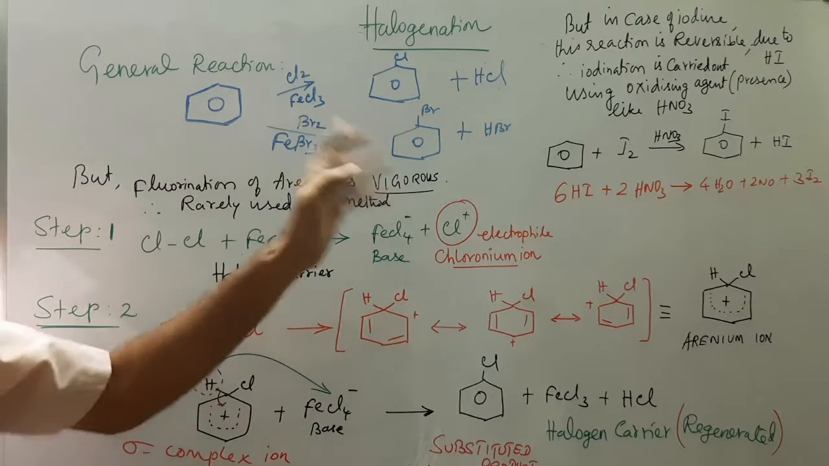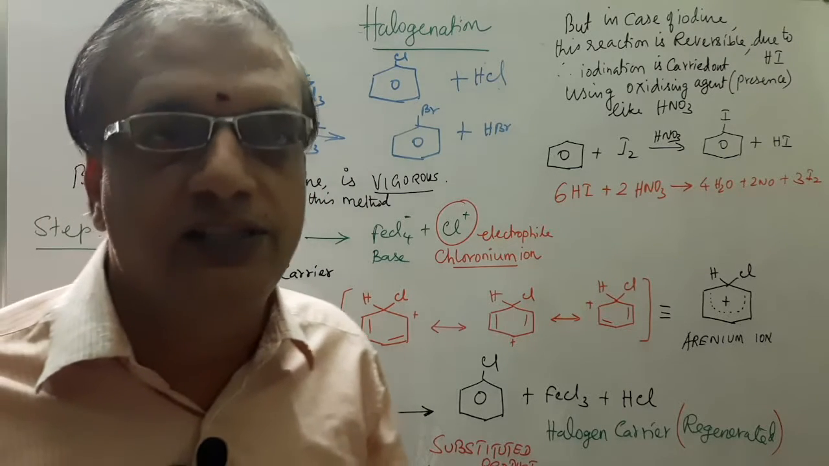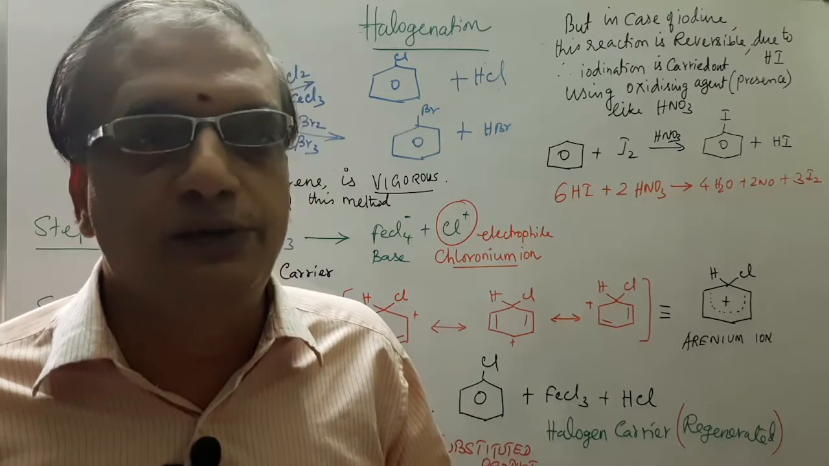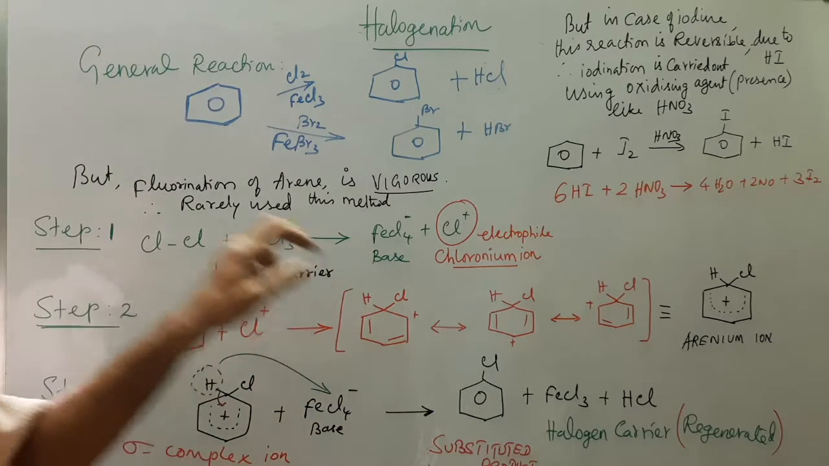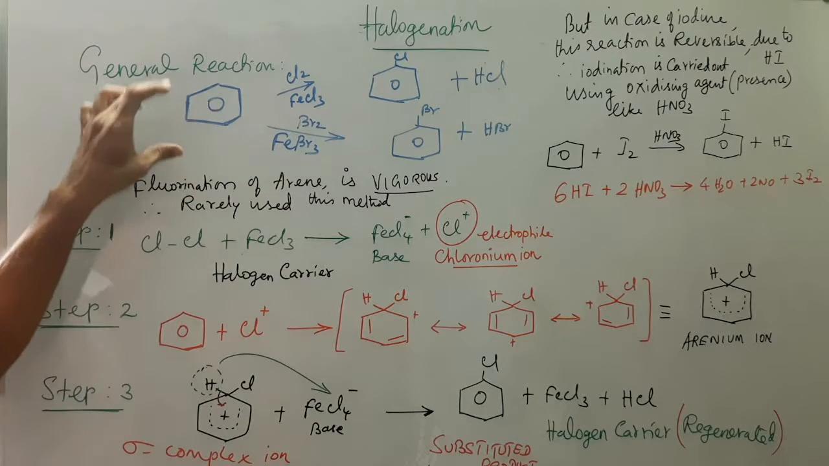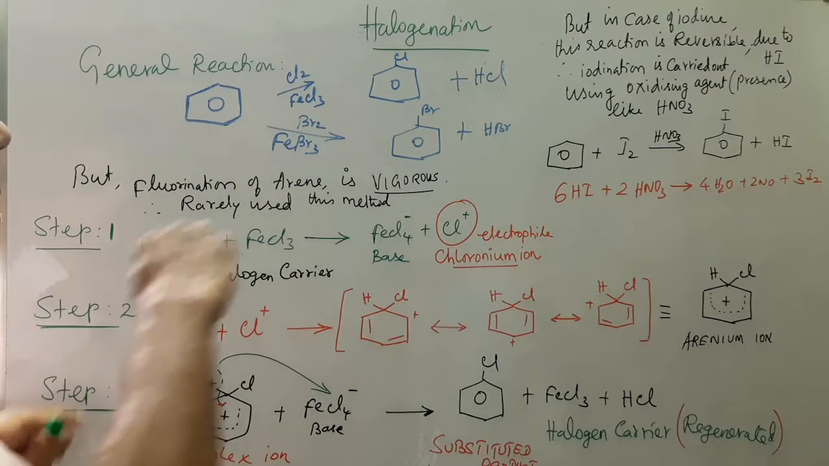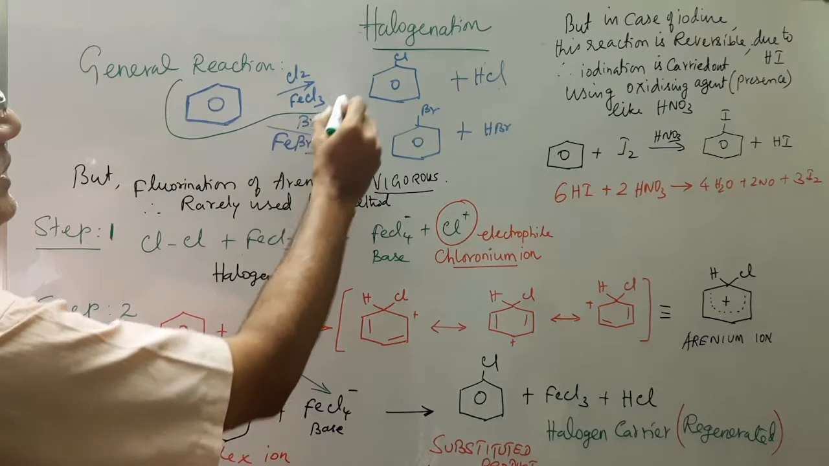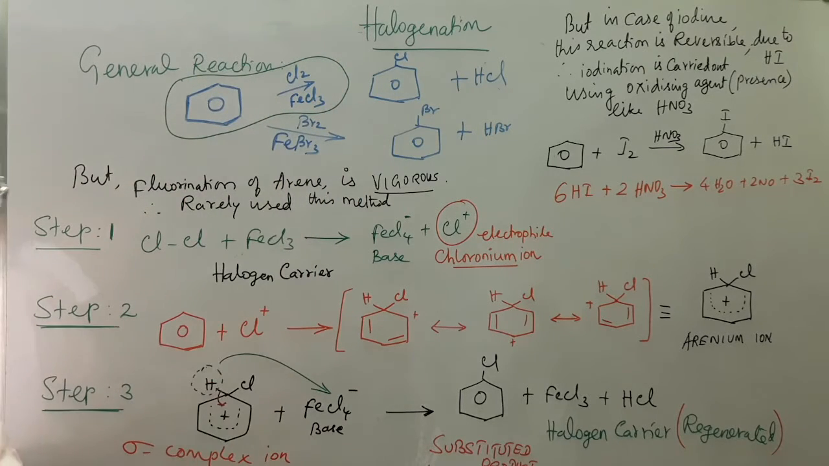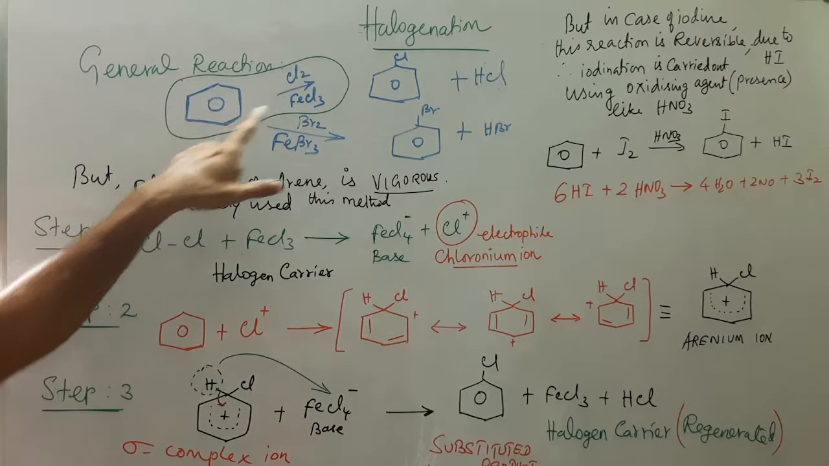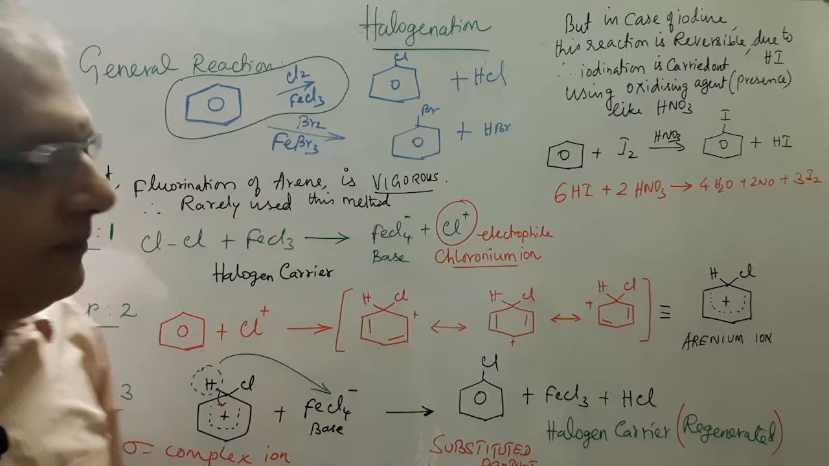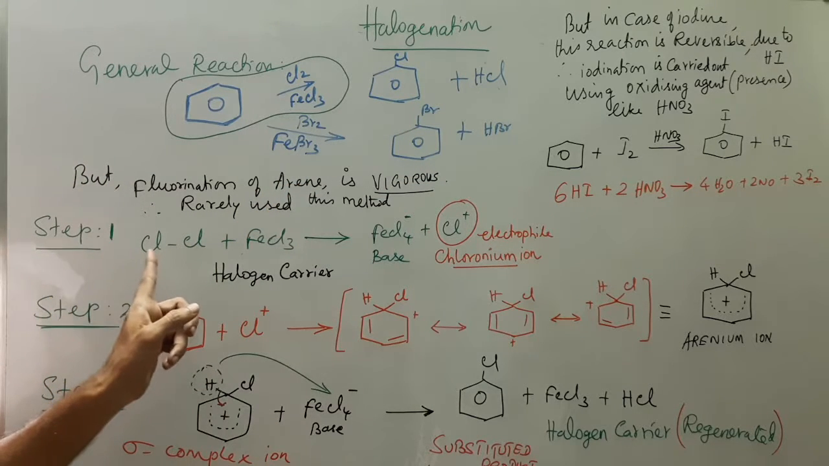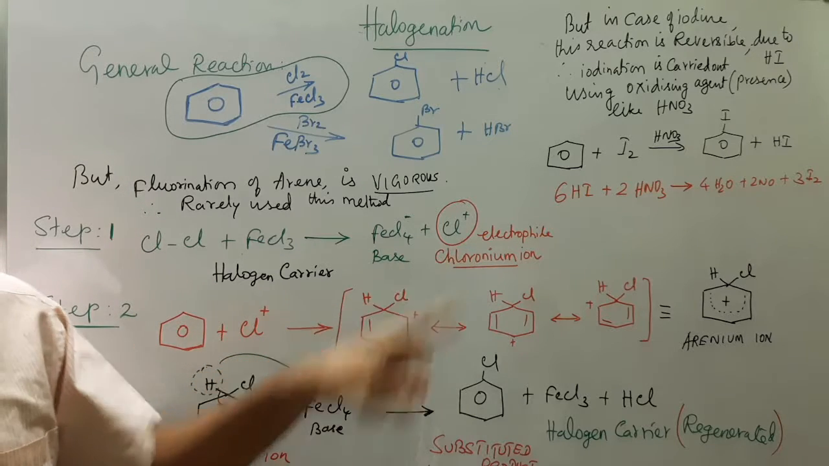As usual, chlorination, nitration or sulfonation, like our electrophilic substitution reactions, take place in three steps. So I am mentioning the general reaction here. I am focusing on chlorination in this video. So the general reaction of benzene with chlorination will result in chlorobenzene here. Step 1 involves the generation of our electrophile.